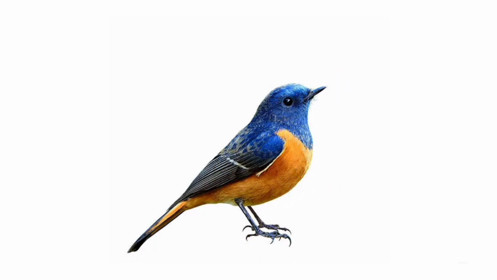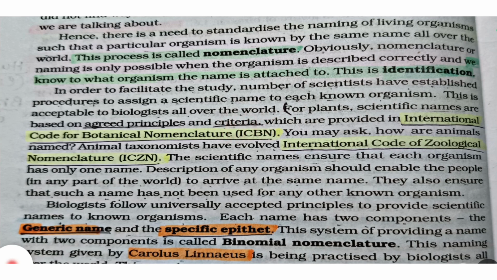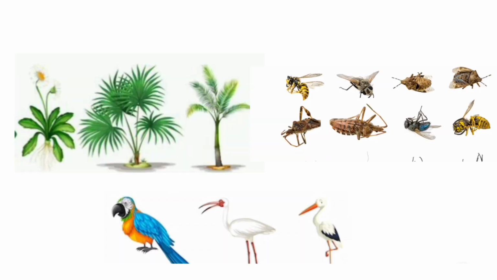So, these are the characteristics by which we can understand that the organism belongs to which group of animals or plants. Okay, now the second step in this process is called identification. After seeing an organism, first you have to identify whether it is a tree or a bird or an insect. So, this is called identification.